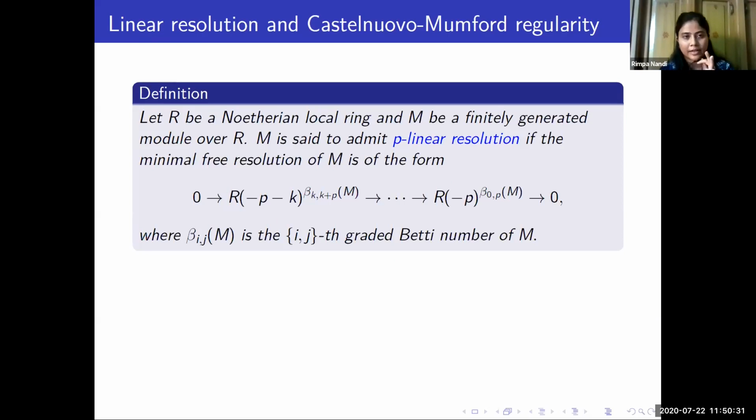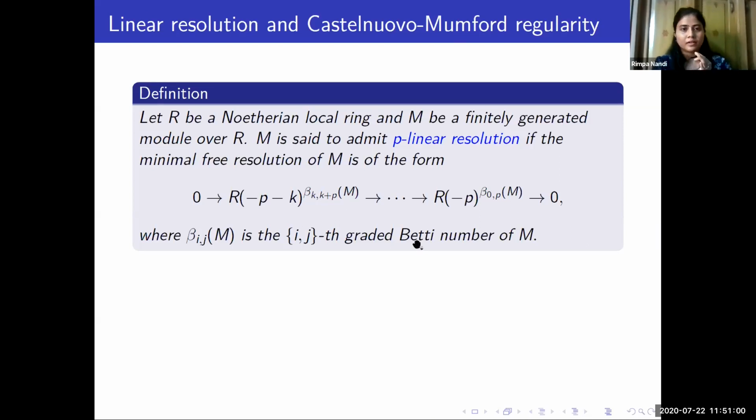With respect to any graded module M. Suppose that M is a graded module, finitely generated over the Noetherian local ring R. Then obviously M has a minimal free graded resolution. Then we'll say that M admits a p-linear resolution if the minimal free resolution is of this form, where the beta_ij are the ijth graded Betti numbers of M.